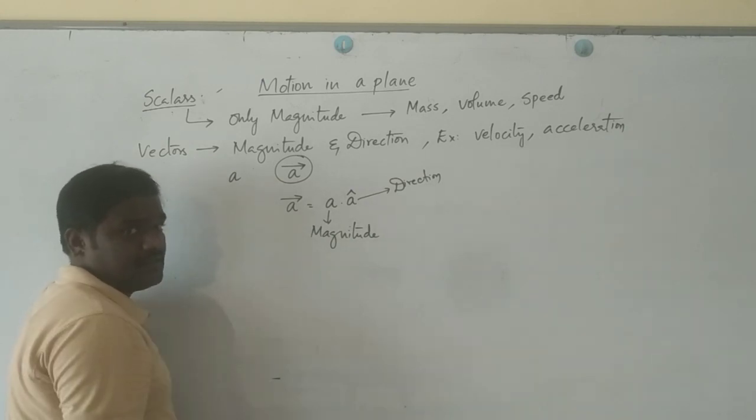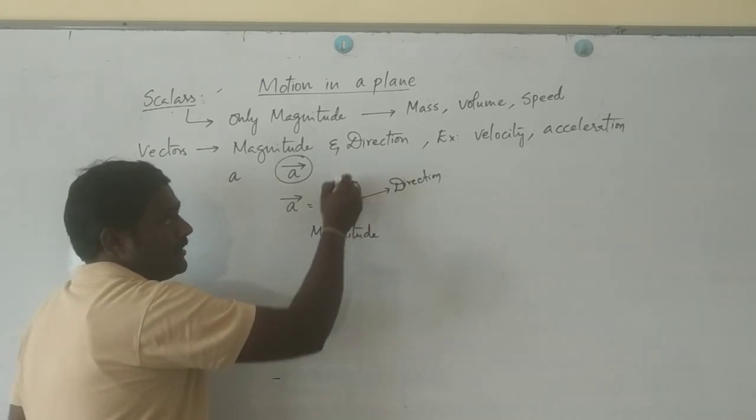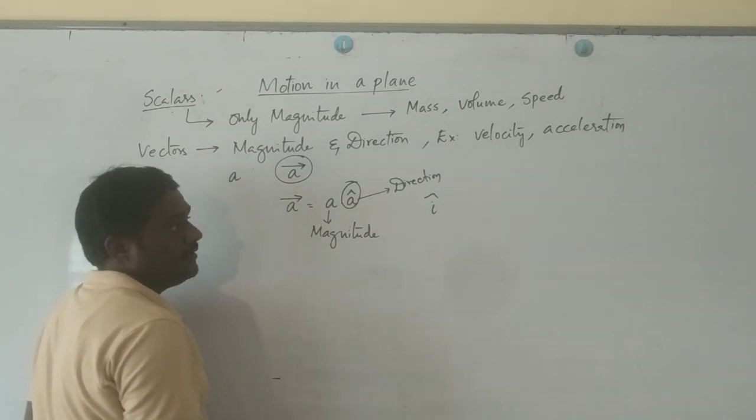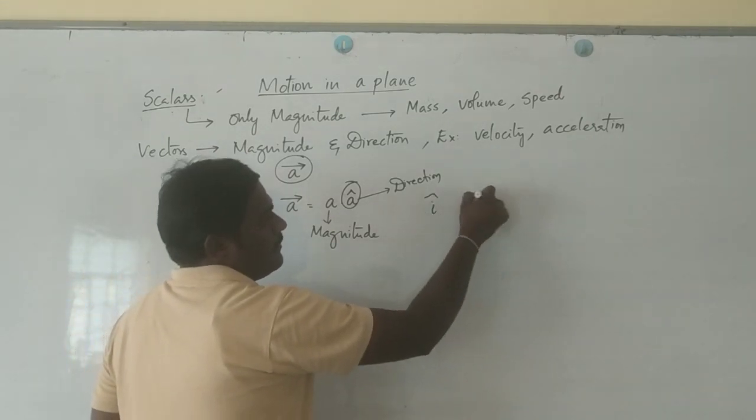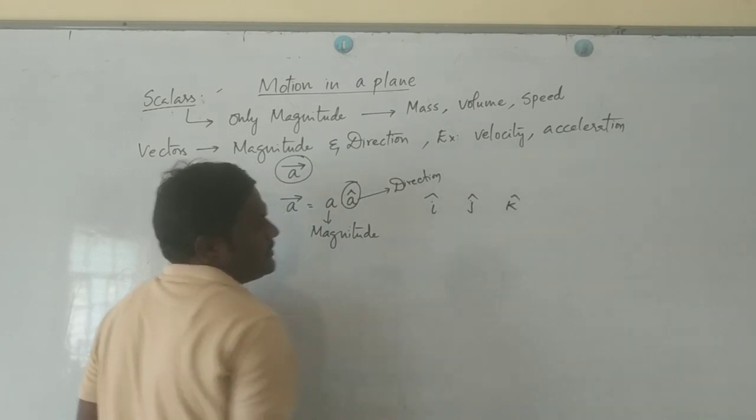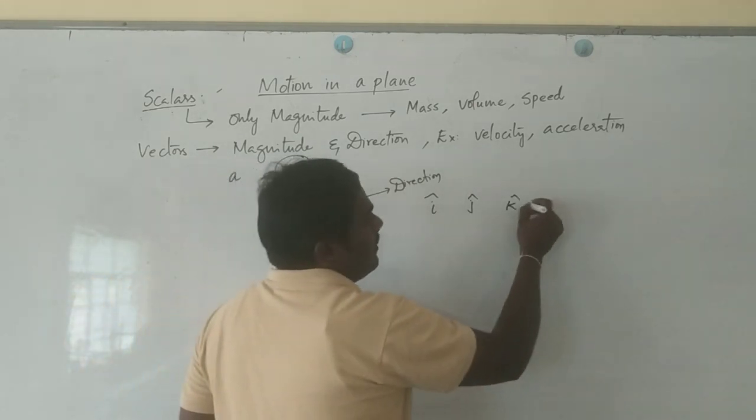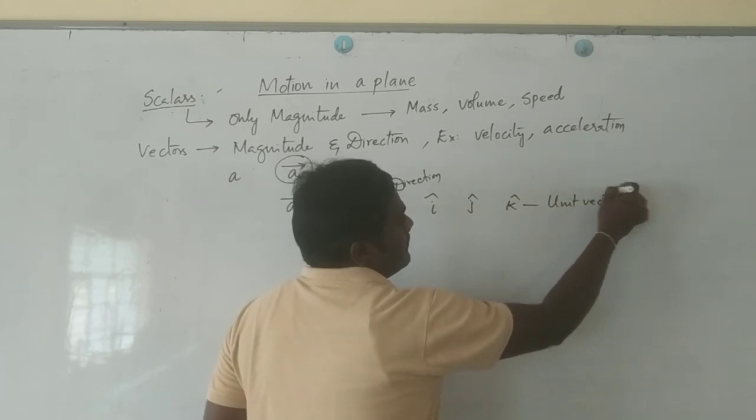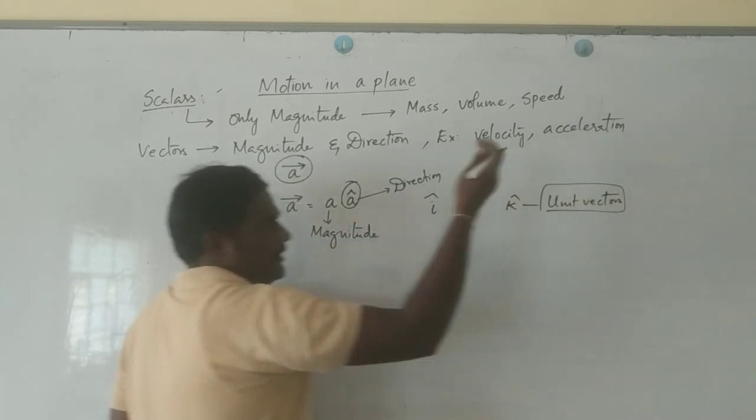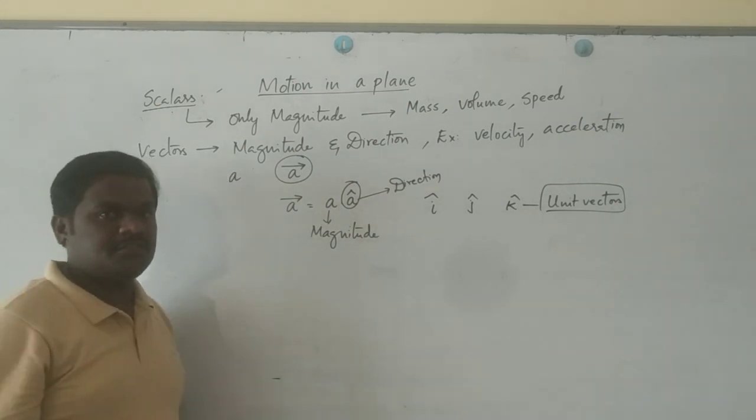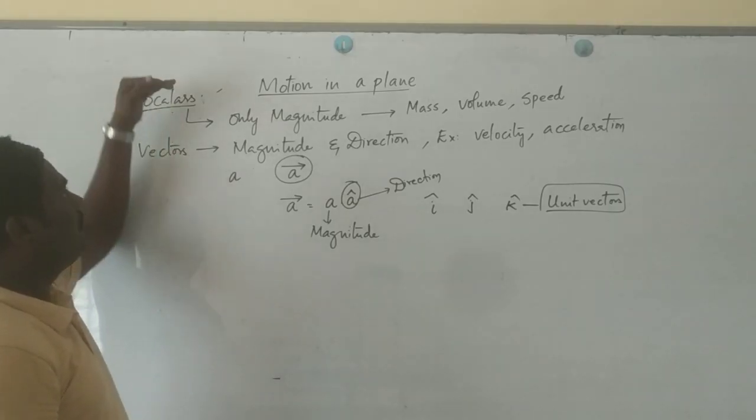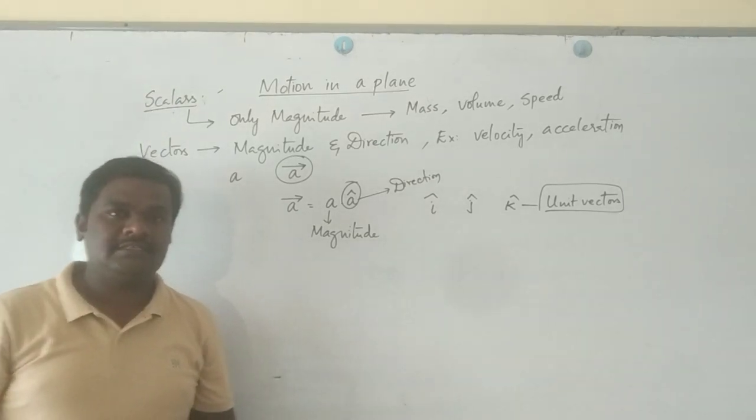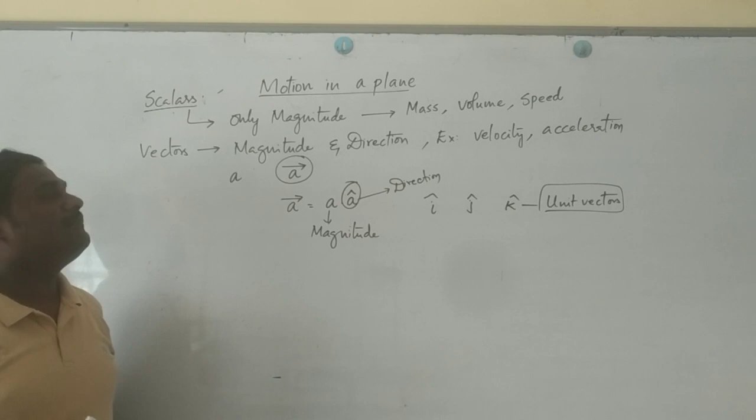There are some other vectors which represent only the direction. Three vectors are generally used in motion in a plane: one is I cap, next is J cap, next is K cap. These three are called unit vectors. Why they are called unit vectors, I'll let you know in the next sessions. For the time being, hope you understood what is scalar and what is vector.